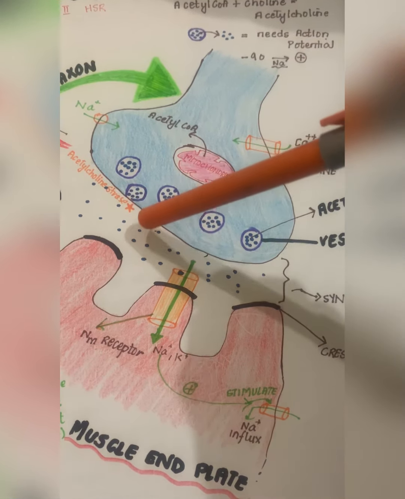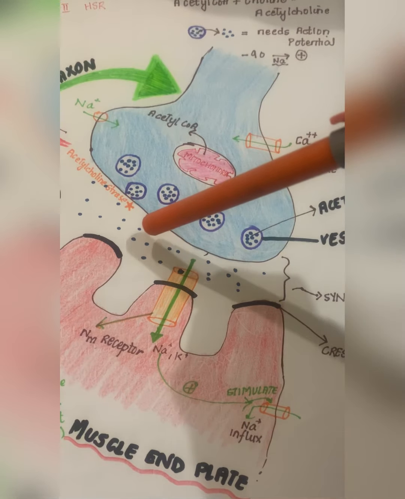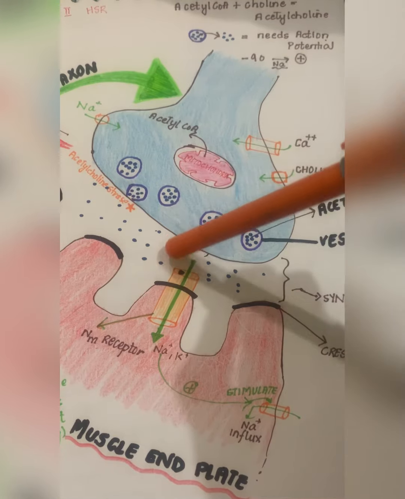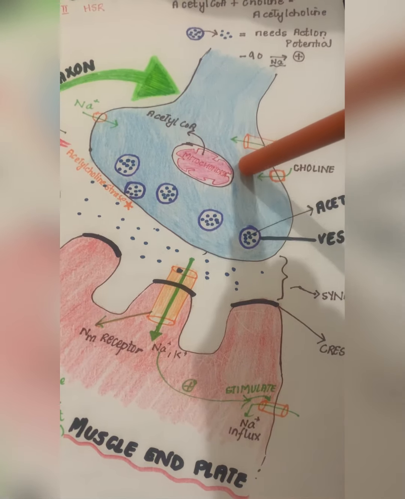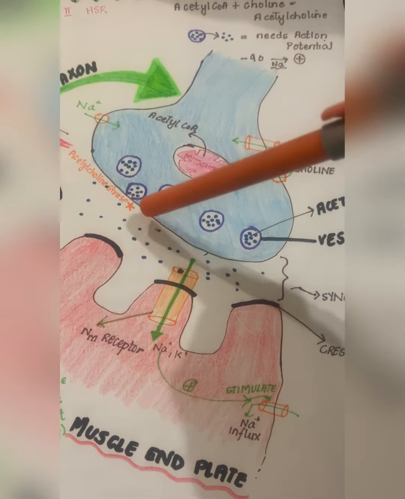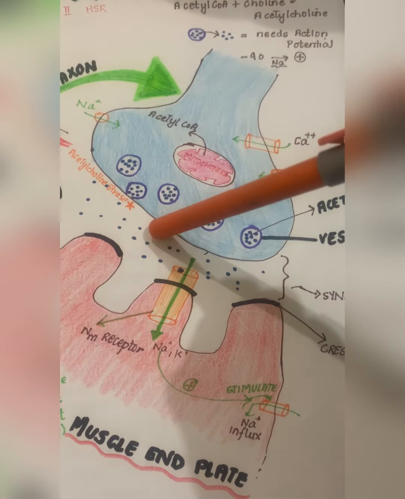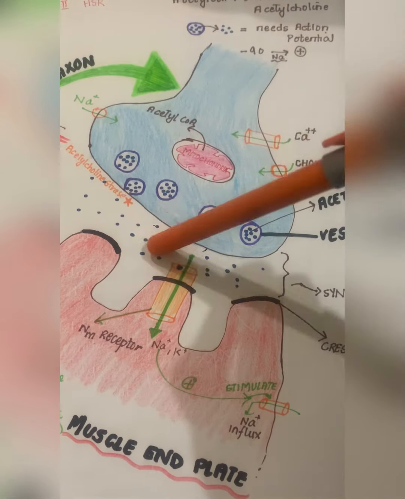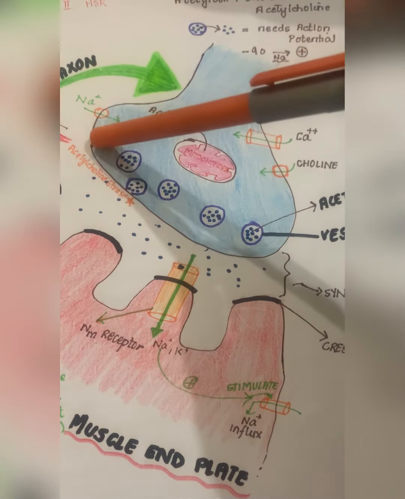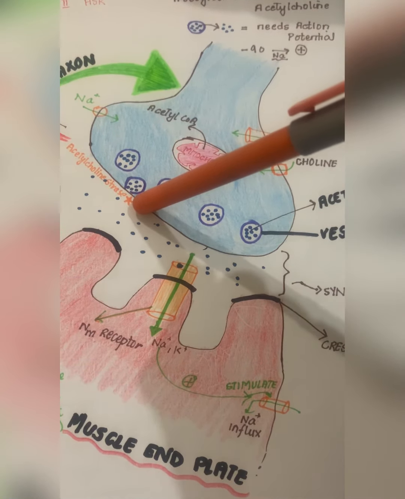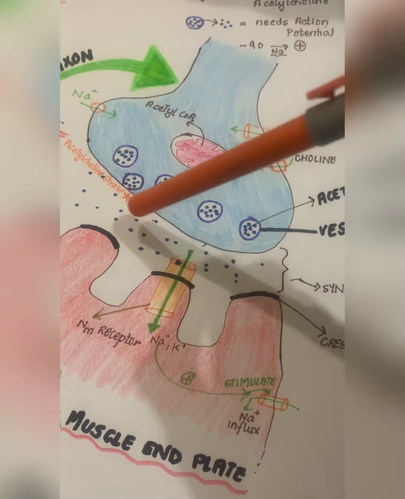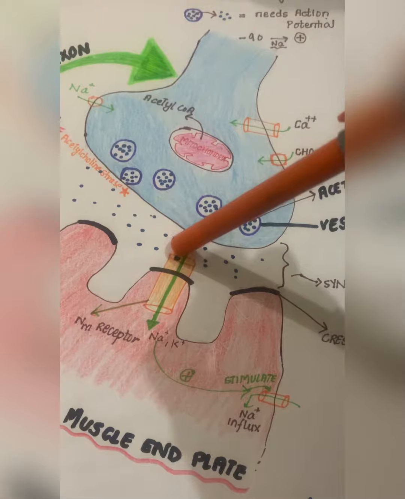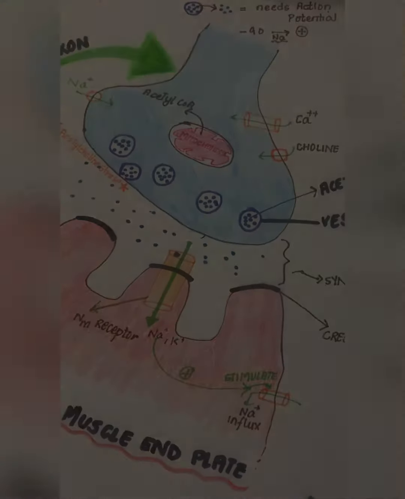Normally acetylcholine has two fates: either it is degraded by acetylcholinesterase or it returns back to the axons. But in this case, when acetylcholine is waiting here, more of it is degraded by the acetylcholinesterase enzymes, and so eventually the acetylcholine number will also start decreasing in myasthenia gravis.